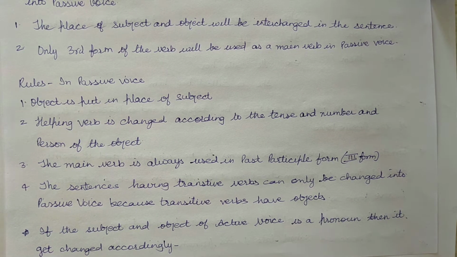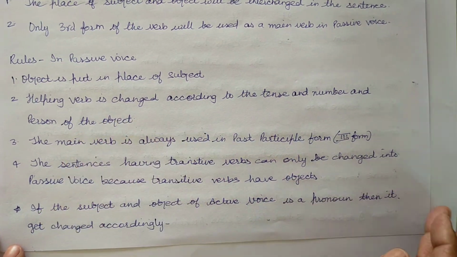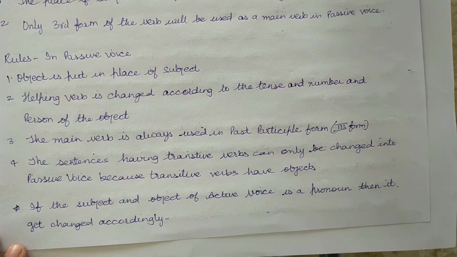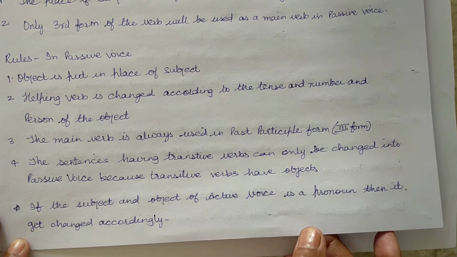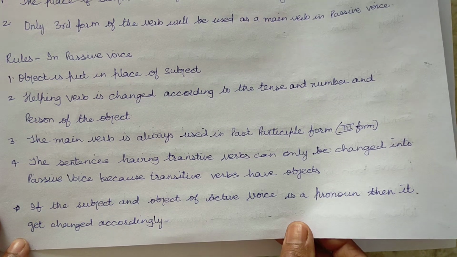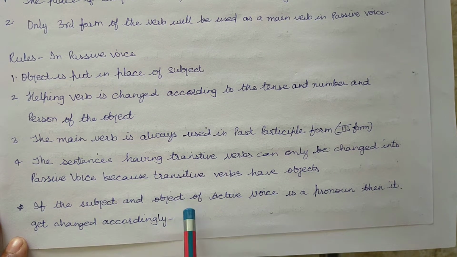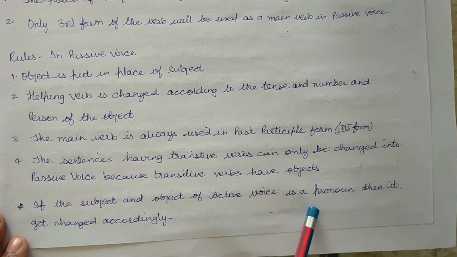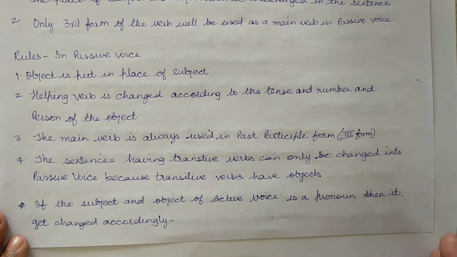If the subject and object of active voice is a pronoun, then it gets changed accordingly.